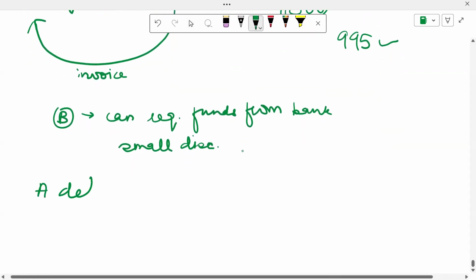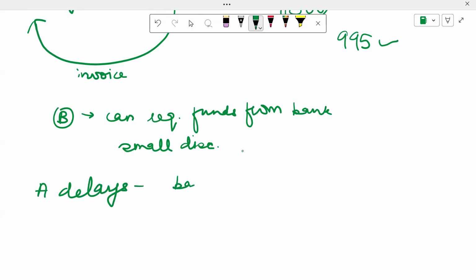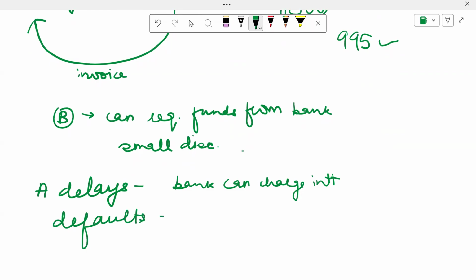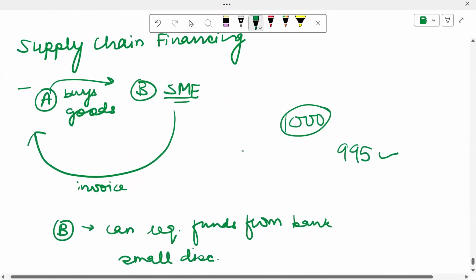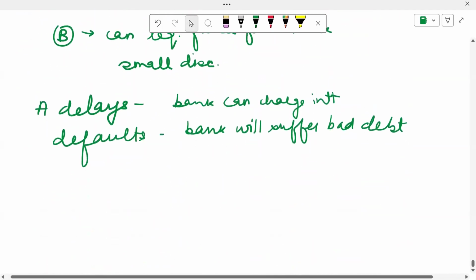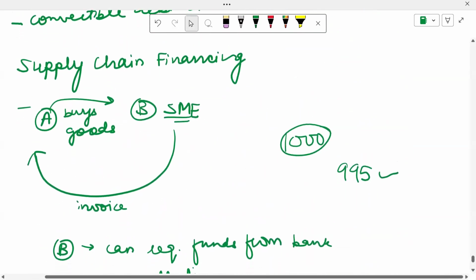And then if A delays the payment, the bank has two options. Either the bank can charge interest, or if A defaults, the bank will suffer bad debt. So if you see, through supply chain financing, the SME has gotten safe. They got their money. Now, if A delays, the bank will deal with it. Even if A defaults, the bank will deal with it. So the SME basically got their money.